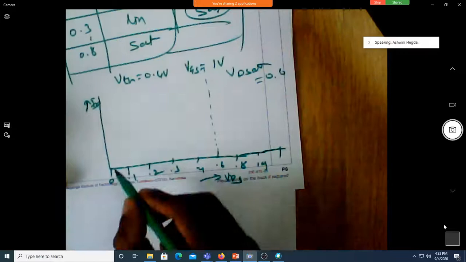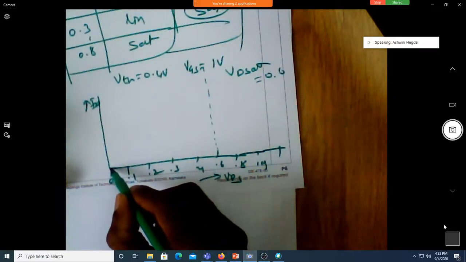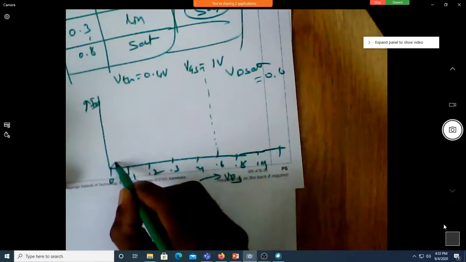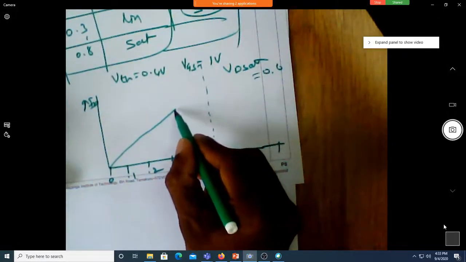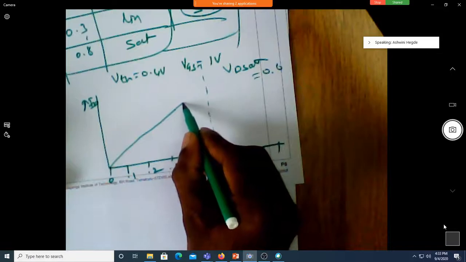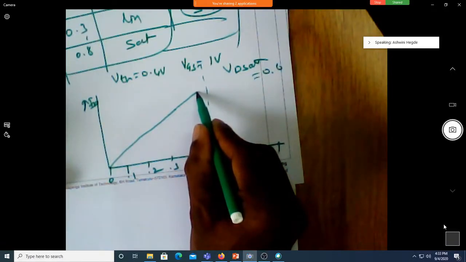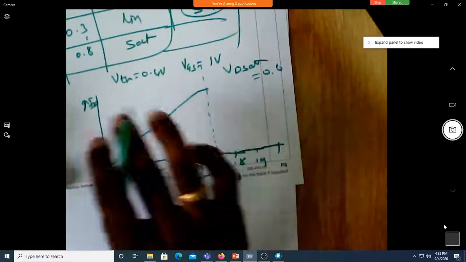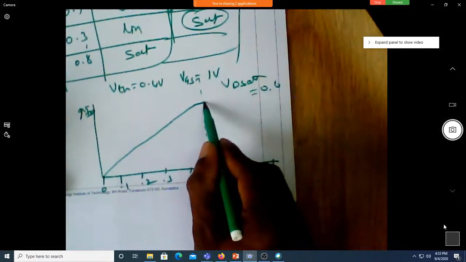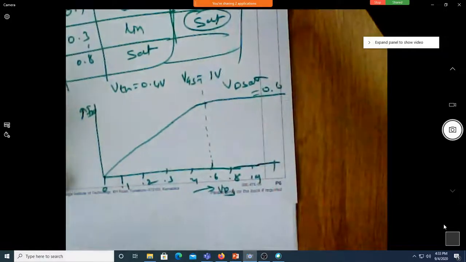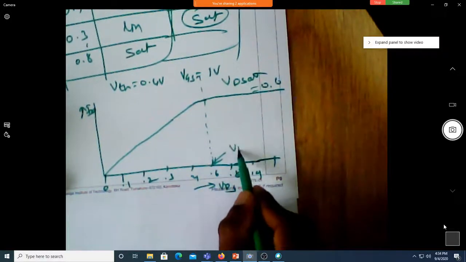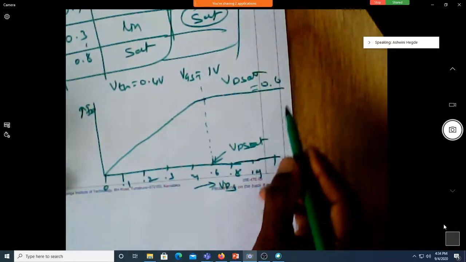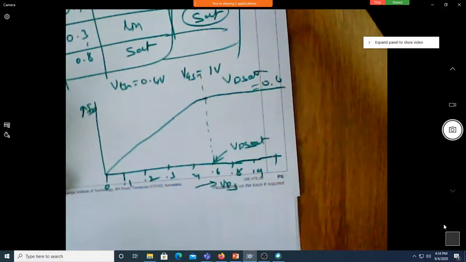This is the output characteristic. The current increases almost linearly till 0.6. Instead of going till this point with a linear line, when it comes close, you can make it like a parabola. Beyond this, it is constant. This is VDS SAT for VGS of 1 volt.